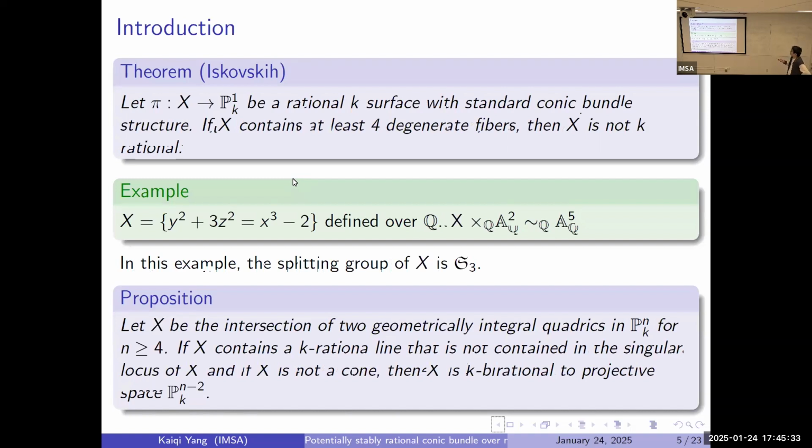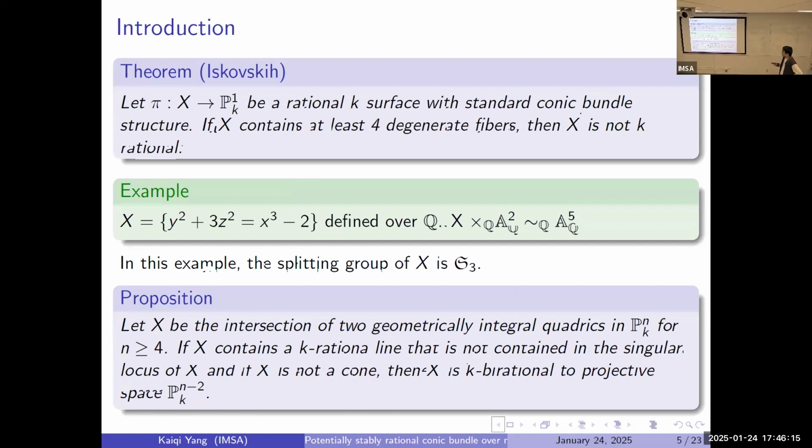And they showed that X times, actually here, there's a typo there, that's A3, should be A3, is K-rational to A5. But I will say, moreover, I think it's due to Shepherd-Barron that they showed, yes, the same variety times A2 is still rational. But whether this variety X times A1 is irrational is unknown. Okay. And in this example, the splitting group of this variety X is S3.